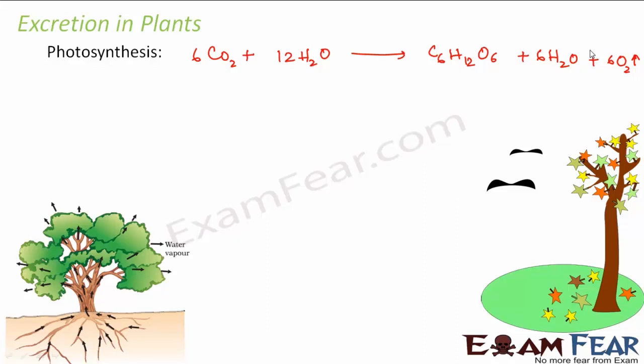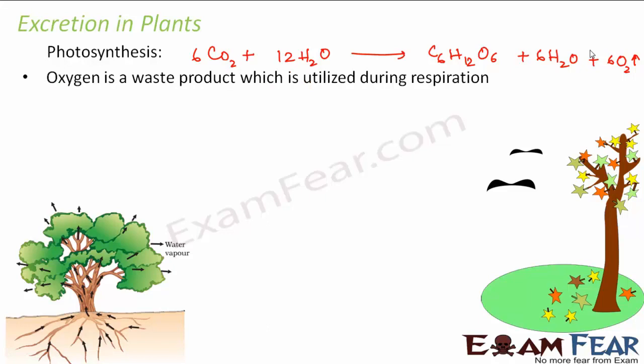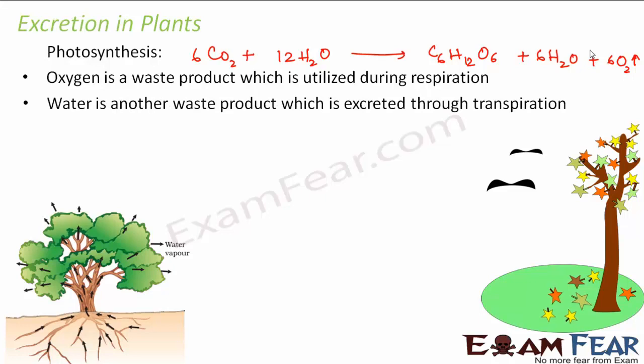But when you do not consider the process of respiration, this oxygen is of no use as far as the process of photosynthesis is concerned. So it has to be given out. So oxygen is a waste product which is utilized during respiration. As far as photosynthesis is concerned, the good product is glucose. Oxygen is of no use. So oxygen is a waste product as far as this process of photosynthesis is concerned. So how do we get rid of that oxygen? That oxygen is again utilized during respiration so that the accumulation of that oxygen does not take place inside the plants. Similarly, water is another waste product which is produced here.